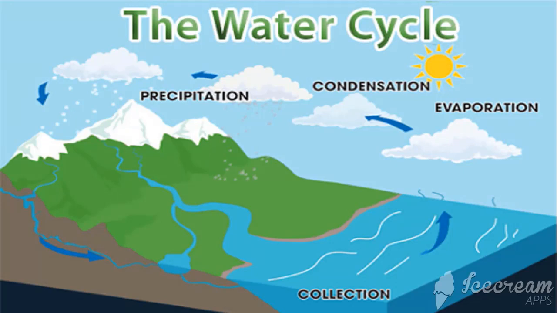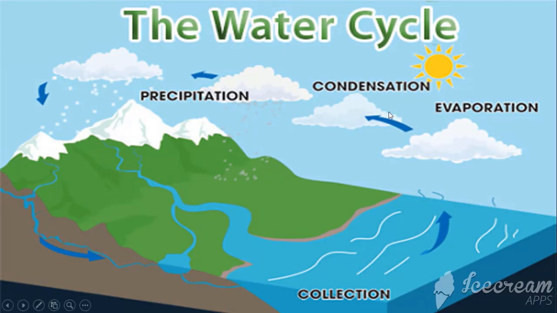What happens to the water vapor in the sky? When the water vapor rises, cools, and changes from a gas to liquid water, the process is called condensation. What is condensation? Condensation is the process by which gas changes to liquid.